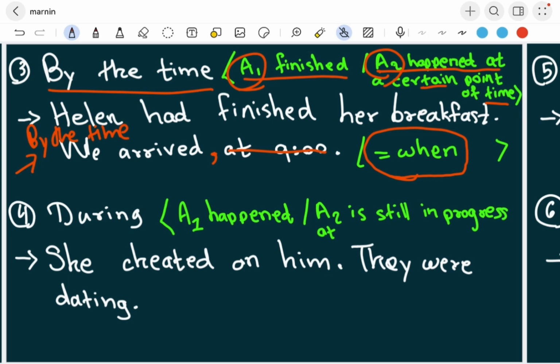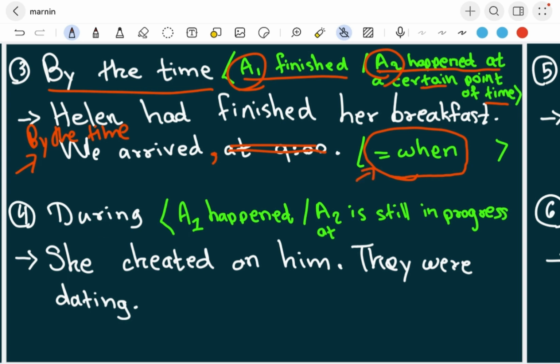Okay, so maybe you have to understand that at 9 you might arrive. At 9 she already had done her breakfast. So by the time we arrived, Helen had finished her breakfast. Or you say when we arrived, Helen had finished her breakfast. Okay, so by the time and when are similar in usage.